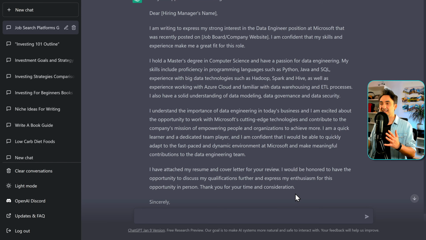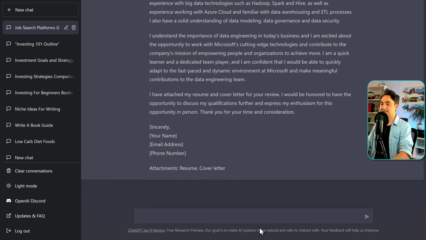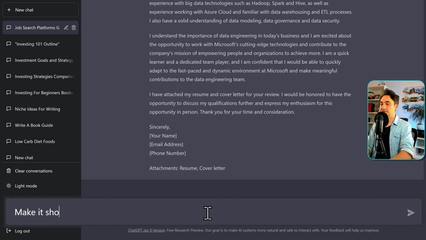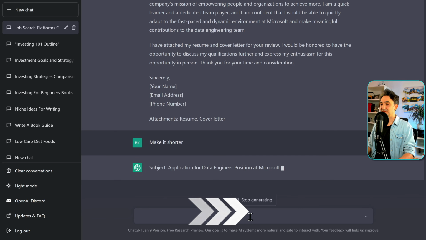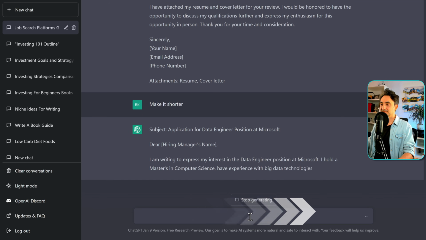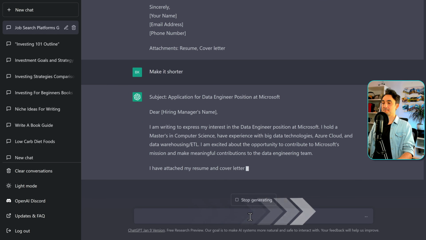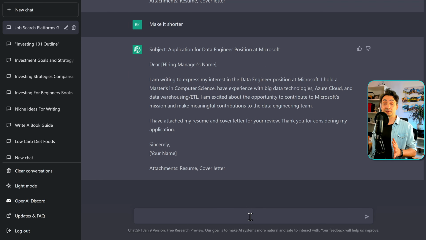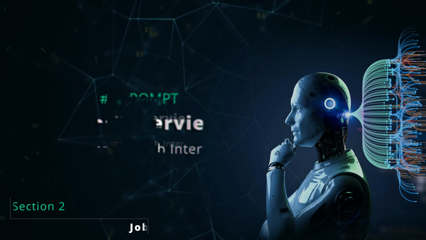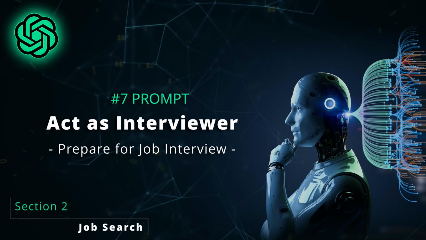But let's say it's a really long email, we want to make it shorter. So let's ask ChatGPT to do that. Simply, make it shorter. That's it. Very beautiful. I think that's perfect. We don't have to add a lot of information in the email body because we have all the information covered in the cover letter.